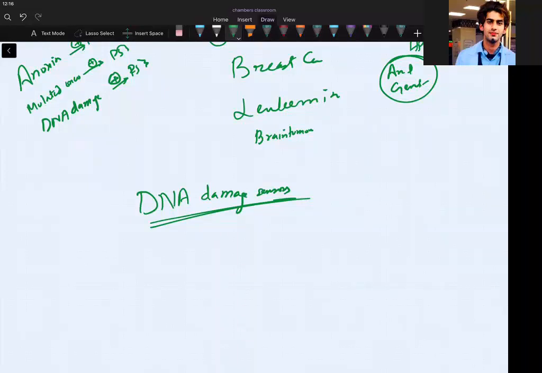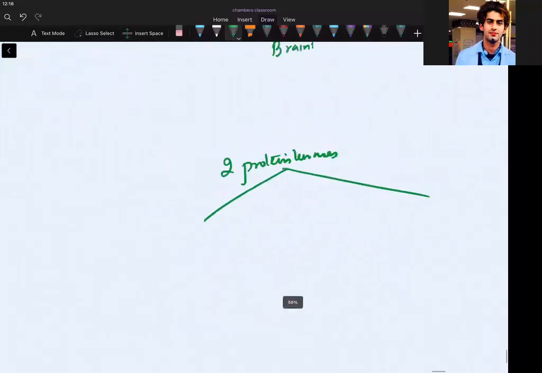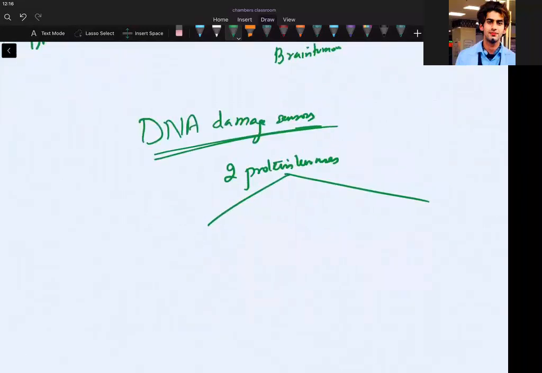So, DNA damage sensors. We have two protein kinases which do this. Make it simple. Don't try to make it something which you won't read after that. It feels enjoyable for some time, but read something which is enjoyable for a long period of time.